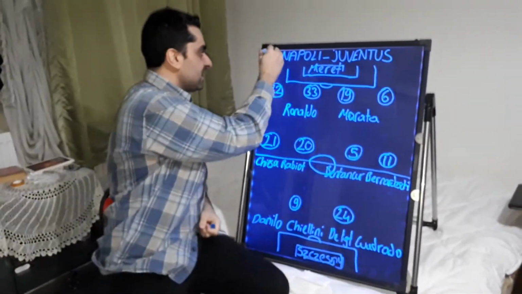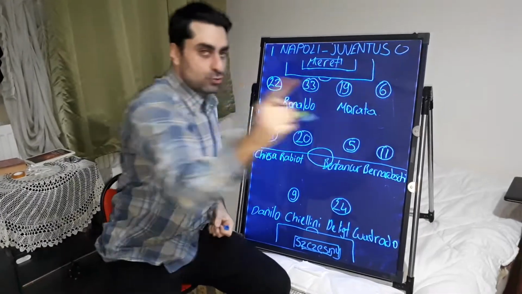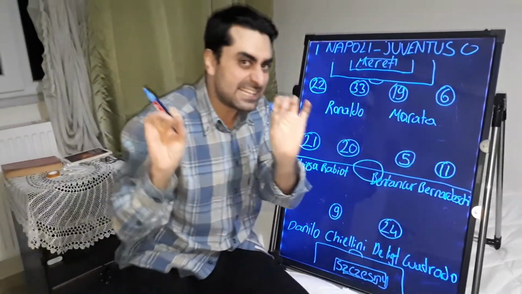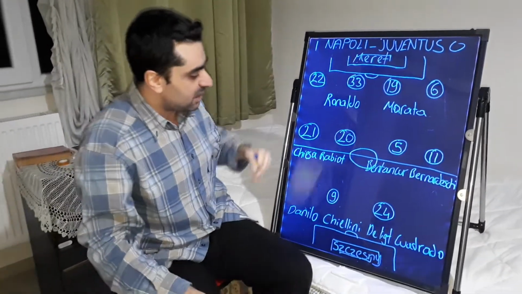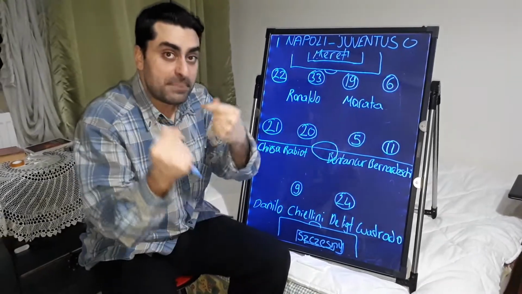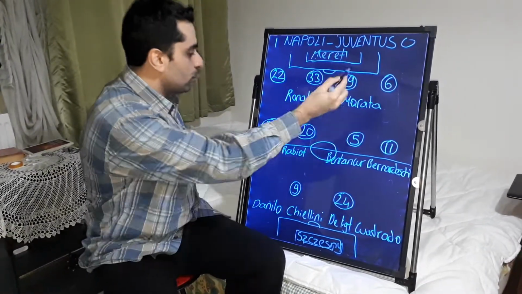Napoli won 1-0 against Juventus. Insigne scored one goal from a penalty in this game. I want to talk about the tactics and analysis of this game. Let's start with Juventus tactics. Juventus played in Andrea Pirlo's classical 4-4-2 formation.